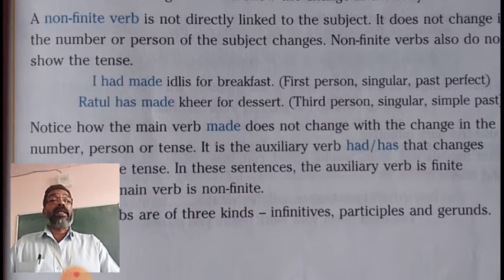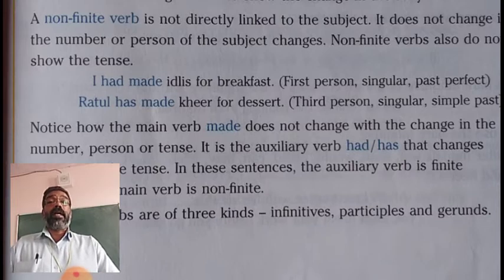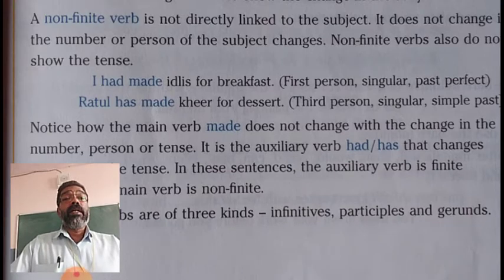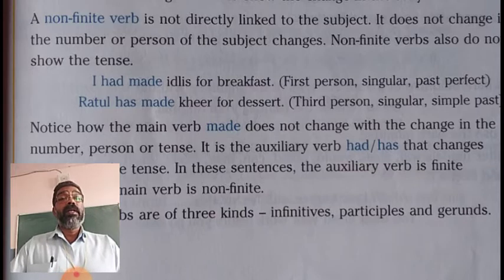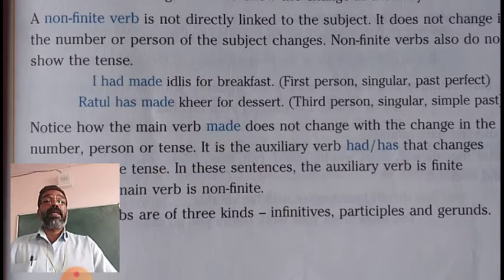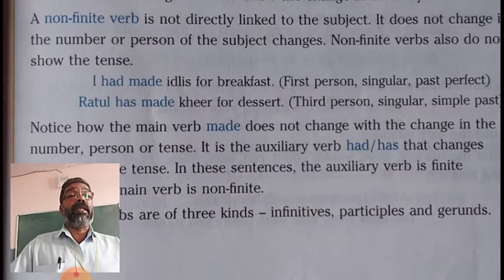Ratul has made kheer for dessert. Ratul is the subject, third person singular. And the tense is present perfect. Simple past is given here, but that is wrong. Has made is present perfect. So the first example, the tense was past perfect, and the second example, the tense is present perfect.